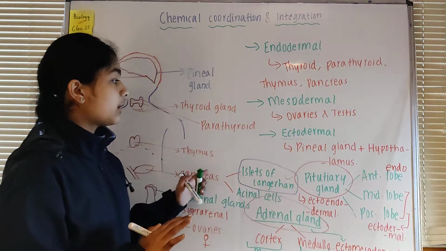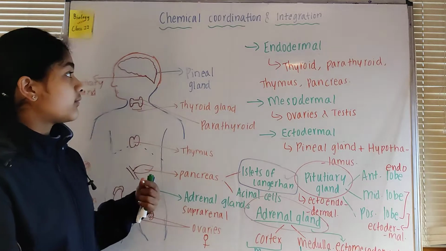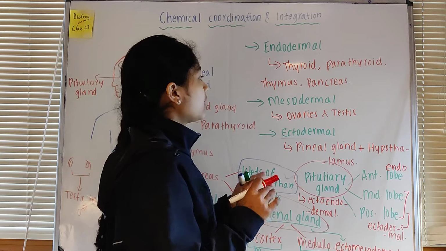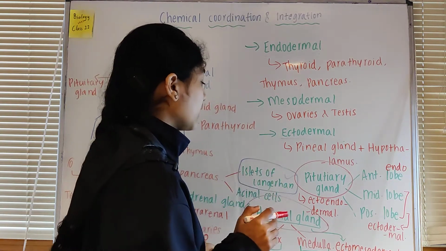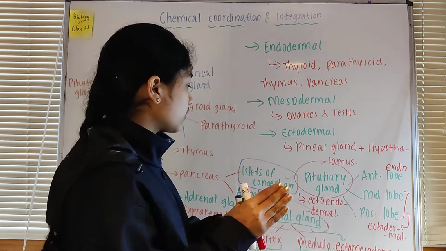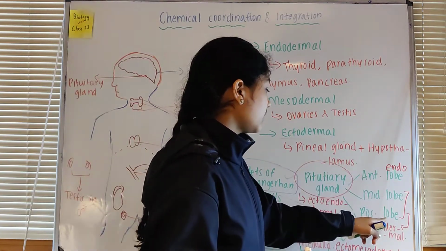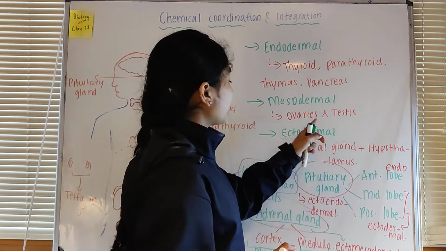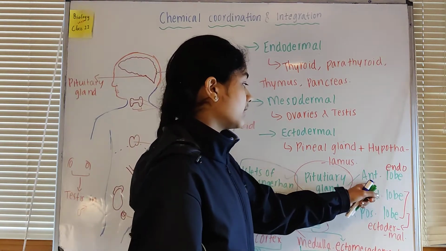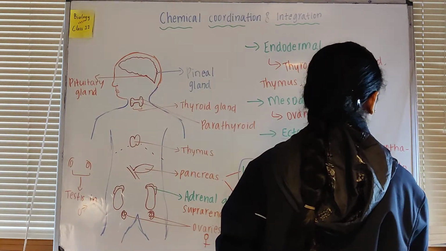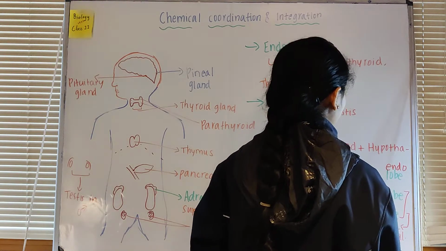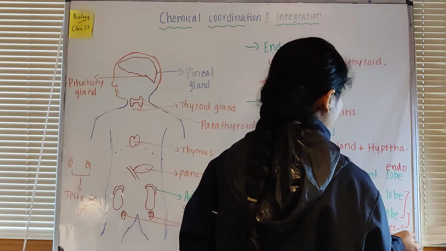So here we discussed the different origins of each endocrine gland. Again, endodermal in origin are thyroid, parathyroid, thymus, pancreas, as well as the pituitary gland. The pituitary gland has endodermal and ectodermal parts, so we can classify it under endodermal as well, but it just has some portion of endodermal origin. Here we have the anterior lobe, middle lobe and posterior lobe. The anterior lobe is endodermal in origin, and the middle lobe and posterior lobe are ectodermal in origin.